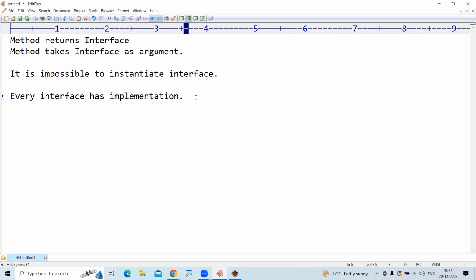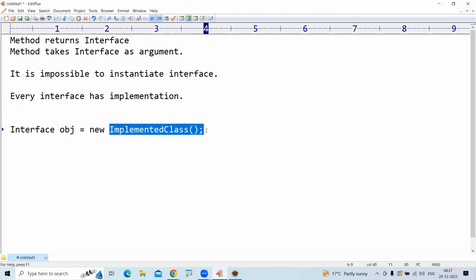That implemented object only we are returning through upcasting. Interface object is equal to new implemented class. This one. We are returning that class object and we are passing the class object only. But you are specifying that interface. This concept is called upcasting. We know upcasting already very well. Hope you understood.